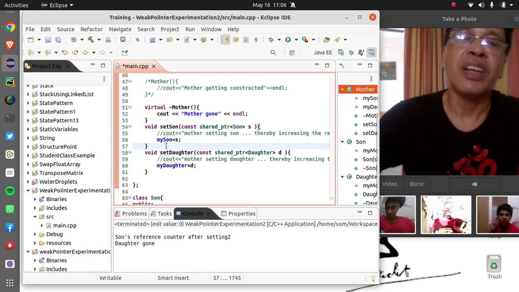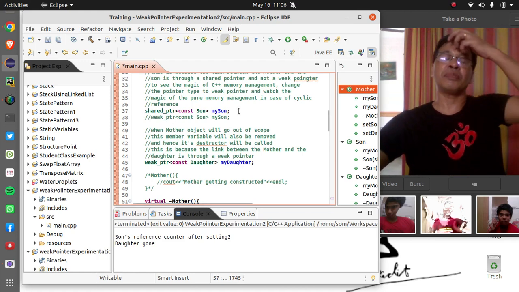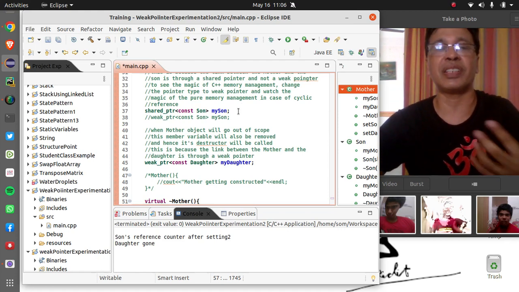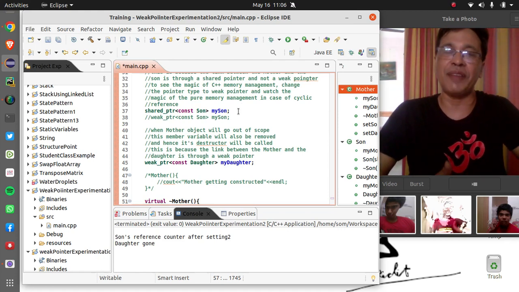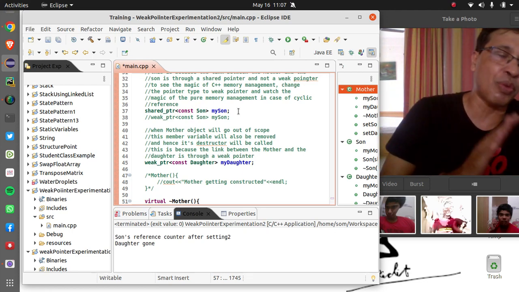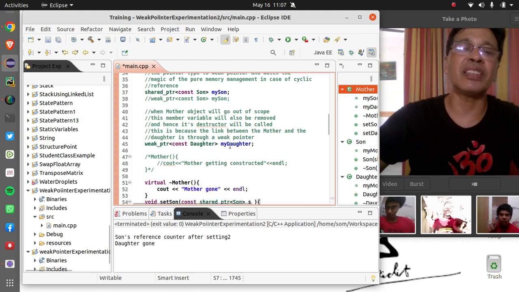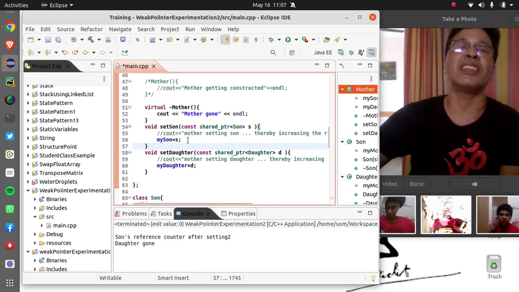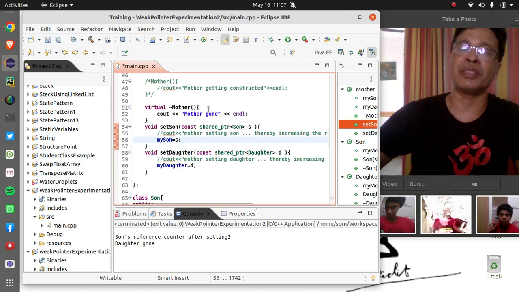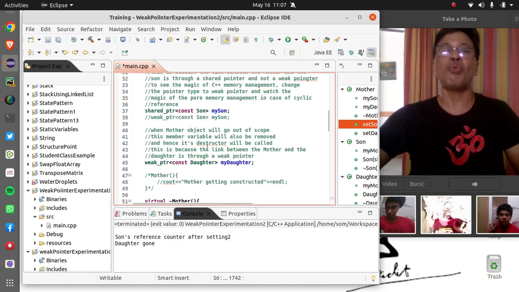As I have told you, to do the experimentation, I have kept the mother's reference to the son as a shared pointer. A shared pointer reference is a strong reference. As you know, whenever one shared pointer is copied to another, the shared counter is incremented by 1. So naturally, in the set son method, the son's reference counter will be incremented by 1 in case the mother's son reference is a shared pointer. Now what will happen?